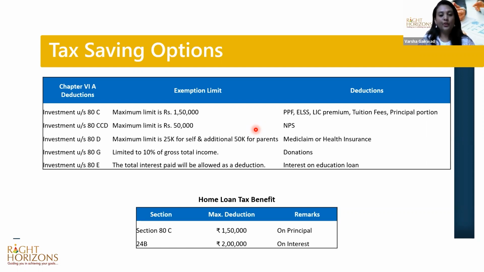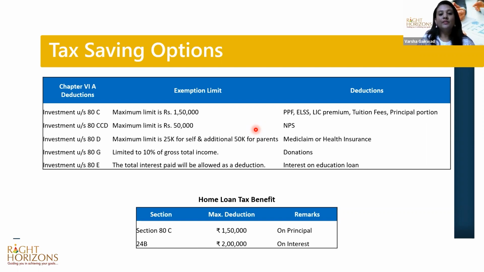If you are buying a health insurance policy for your parents, up to 50,000 rupees of premiums you can take as deductions. 80G pertains to the donations, the recognized donations. As per the Income Tax Act, there are some categories of donations which are allowable as deduction. But there's also a limit of about 10% of gross total income you can make as donations and take a tax deduction for the same.